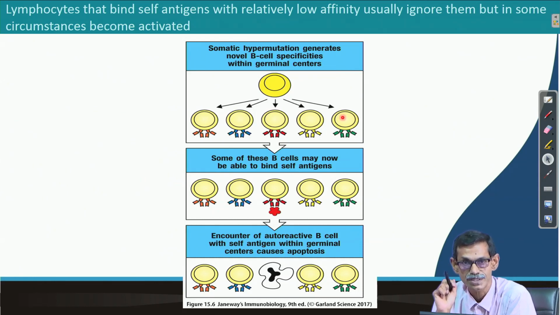You know what hypermutation is. So, during hypermutation, the CDR region changes, right. So, we said that hypermutation makes the B cell receptor more diverse as well as more specific, okay, a better antibody,